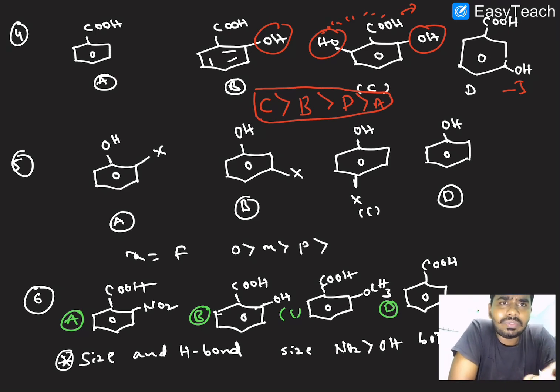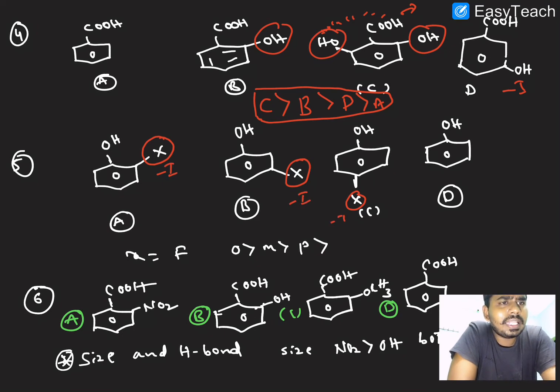And next, the fifth example, they are giving in phenols, it's not carboxylic acid. In phenols we are not observing the ortho effect, right? But here the halogens exhibit a minus I effect.